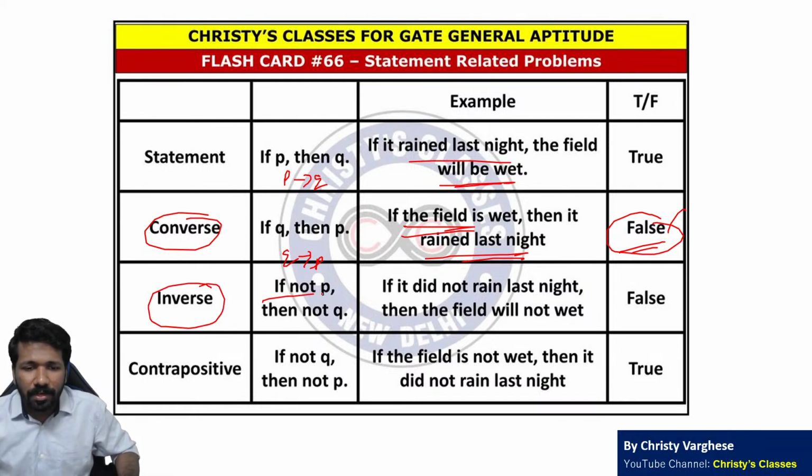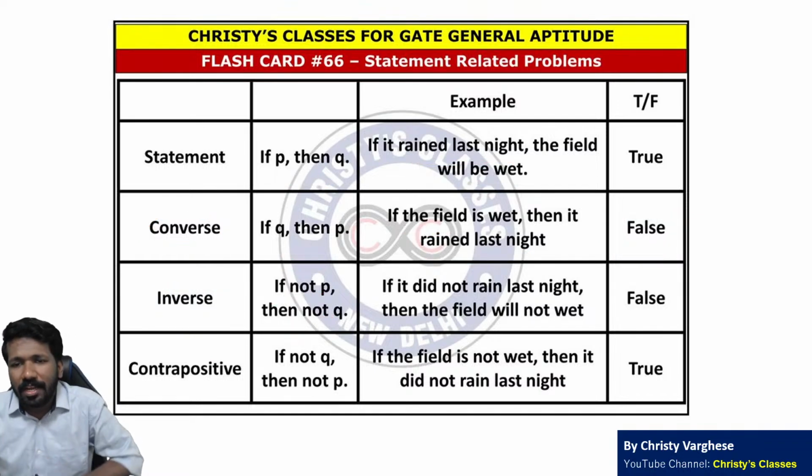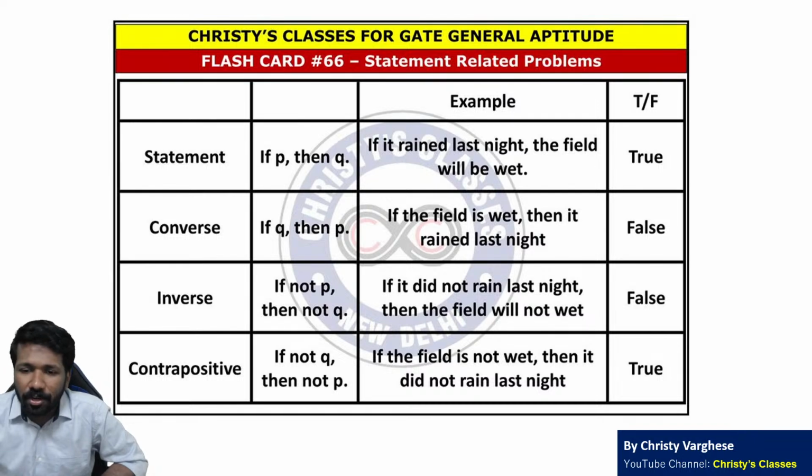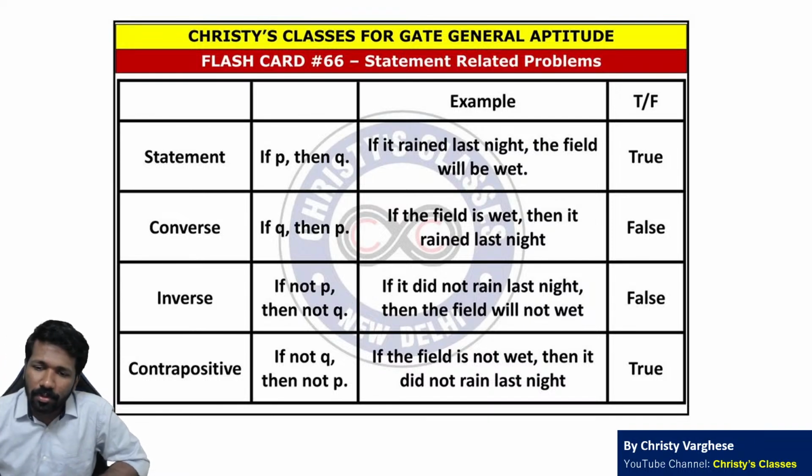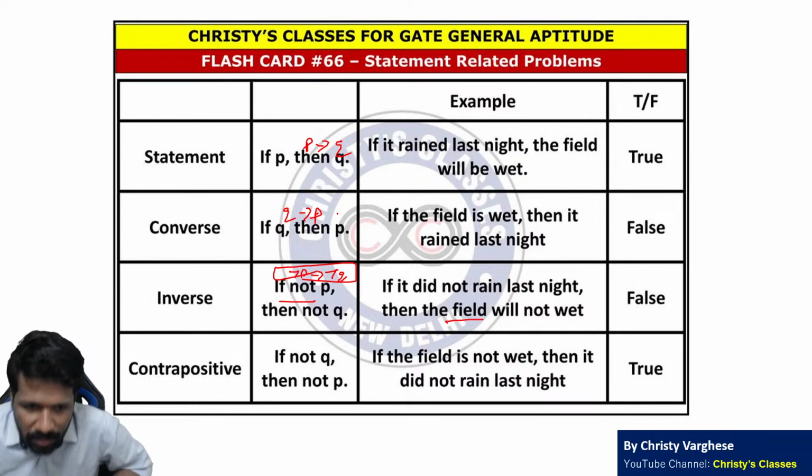What is the inverse? Inverse means if not P then not Q. Like, if it rained last night, the field will be wet. If it did not rain last night, the field will not be wet. That way if you say, that is called the inverse. But that also we cannot say is always true. If it did not rain, the field will not be wet, we cannot say, because there are other ways that the field can be wet. So negation P implies negation Q is the form of inverse. If the statement is P implies Q, then its inverse is negation P implies negation Q. Q implies P is the converse.